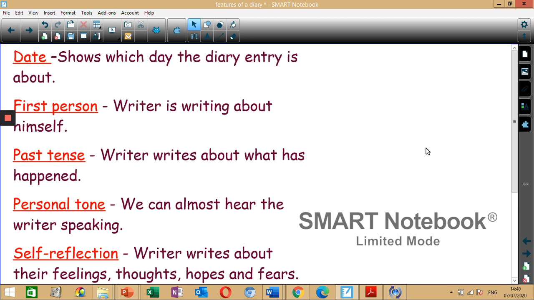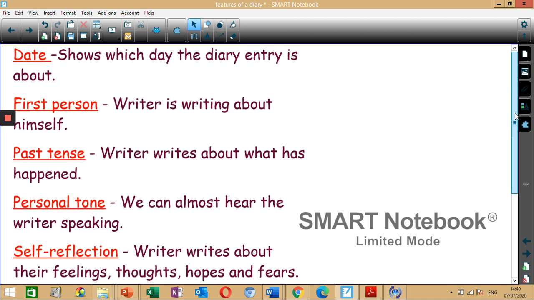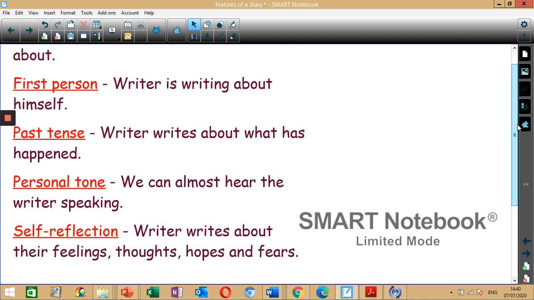The only time it will be in the future is if in the diary it says, oh, I can't wait for this to happen, or I will go to the park tomorrow. But otherwise, it's all written in past tense, and there's a personal tone in the diary. You can almost hear the writer speaking, because that's how personal it is. And there's a lot of self-reflection, and that means the writer writes about their feelings, their thoughts, their hopes, and their fears.